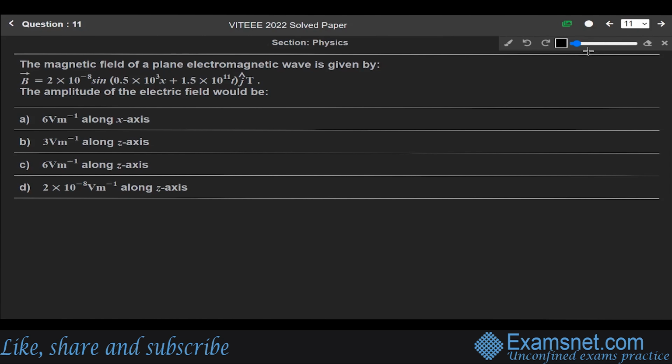The next question is 11. The question says that the magnetic field of a plane electromagnetic wave is given as B equals 2 into 10 to the power minus 8 sine (0.5 into 10 to the power 3 x plus 1.5 into 10 to the power 11 t) j cap Tesla. We have to find what the amplitude of the electric field would be. This question is from the chapter of electromagnetic waves.